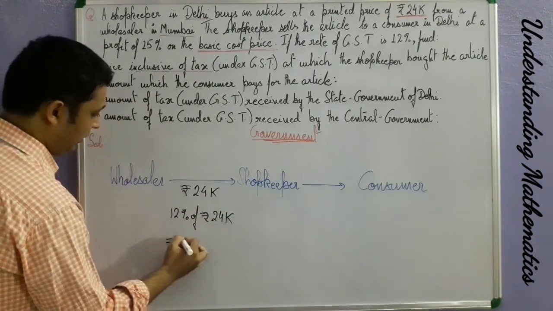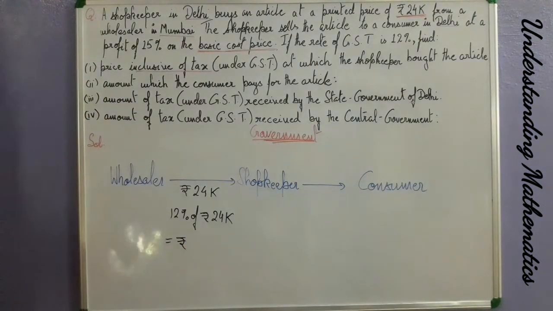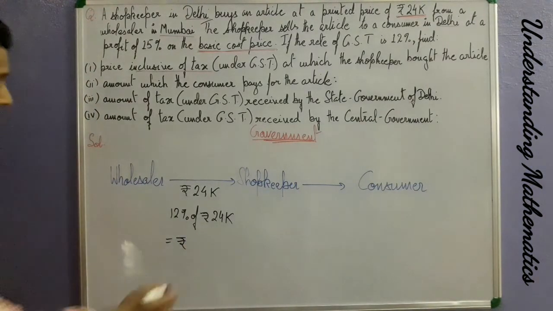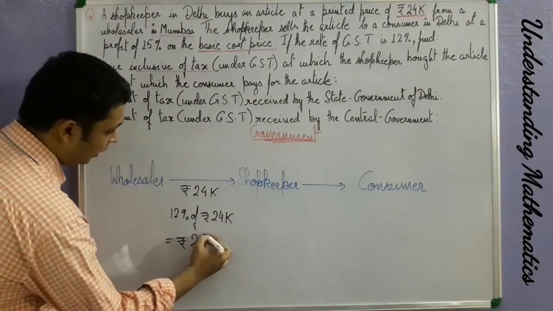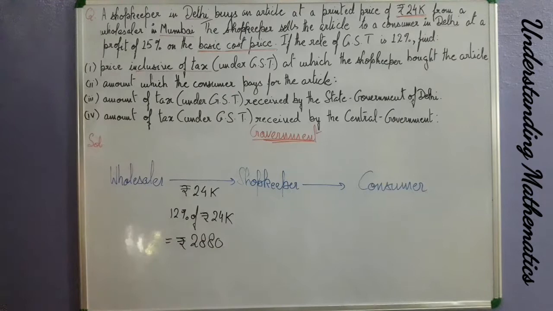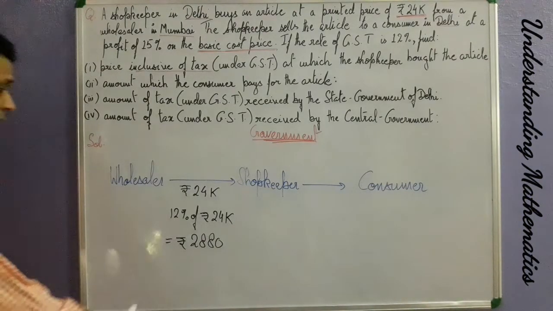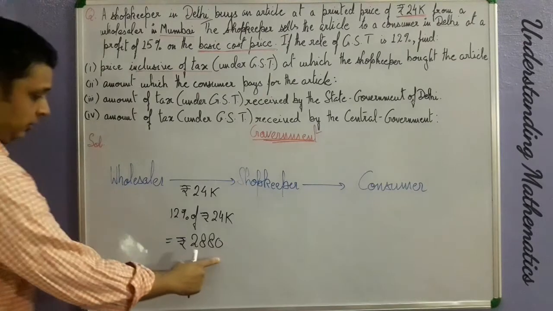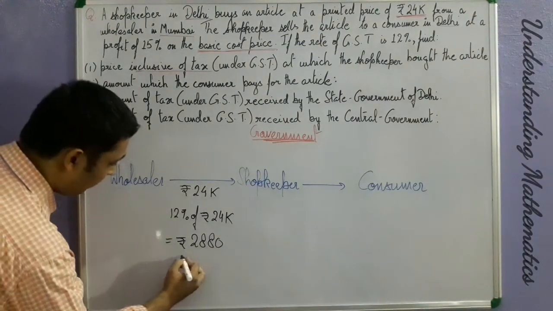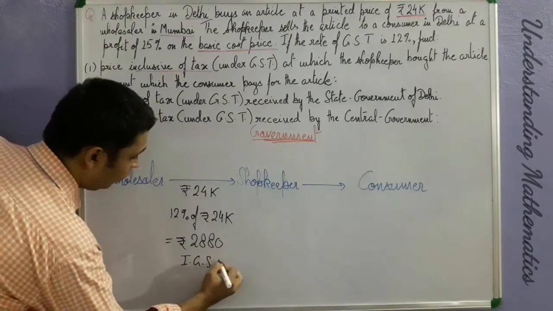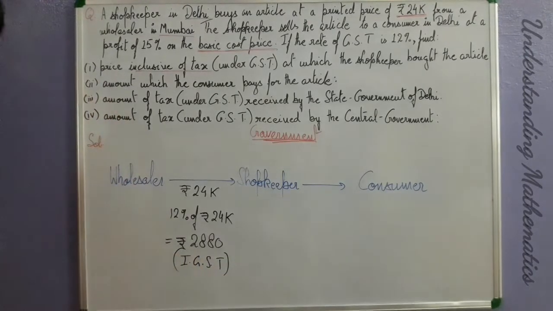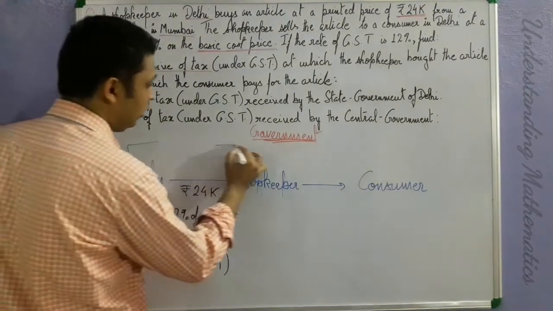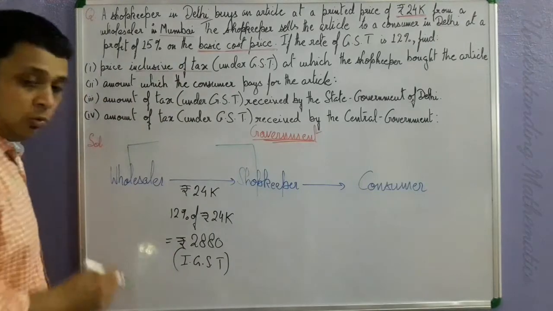So when you calculate this, the calculations are simple here. If you calculate it, you will get this to be rupees 2,880. Now you need to understand, when this tax of 12% is levied, what is this tax? This is nothing but IGST. Why is this IGST? Now understand this. This is IGST because from here to here, the two states are changing.